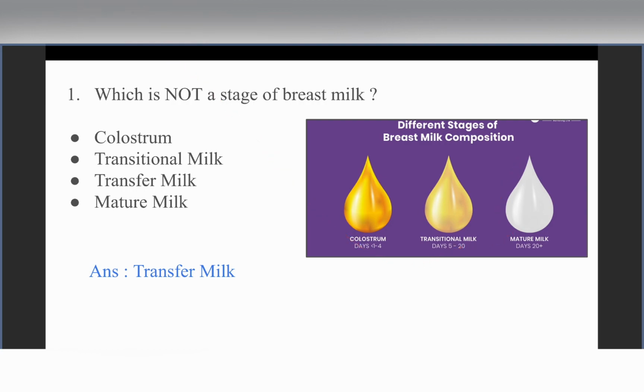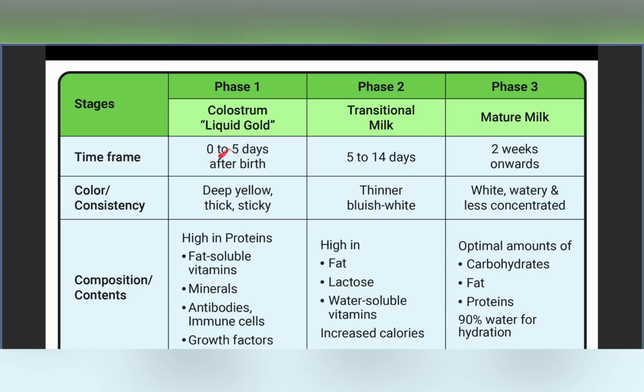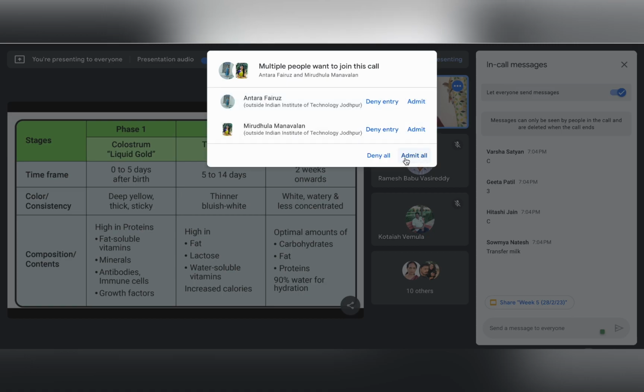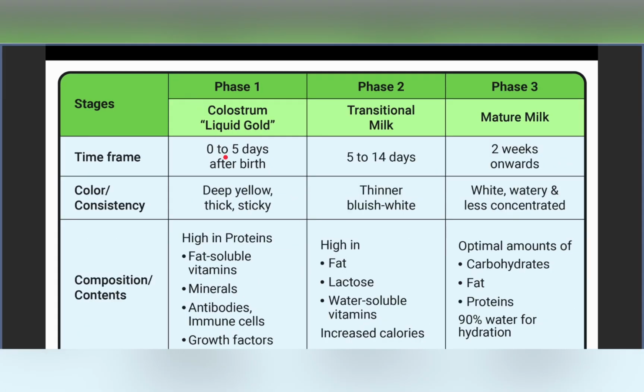So, what are the differences between these various stages of breast milk? Colostrum is designated as liquid gold, as it is so important. And why do we say it is gold? Because, unlike the forms of milk that we get in subsequent days, colostrum is characteristically deep yellow in color.